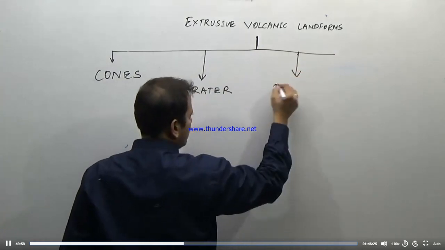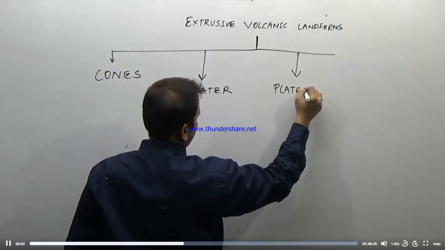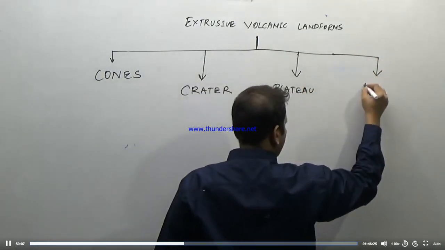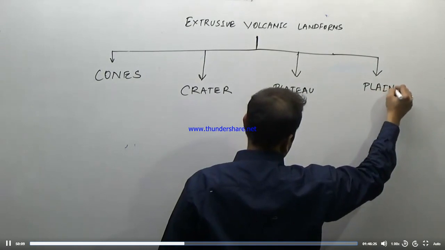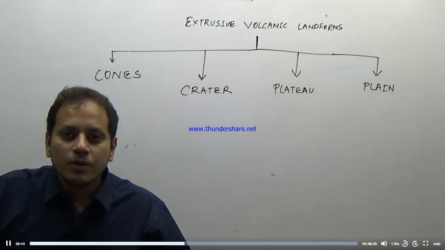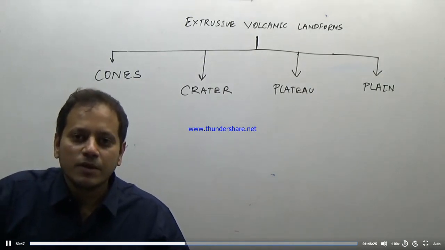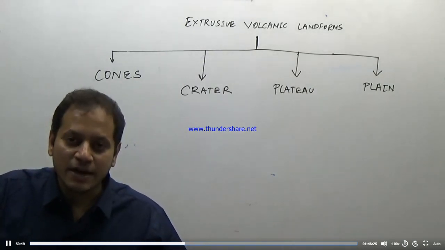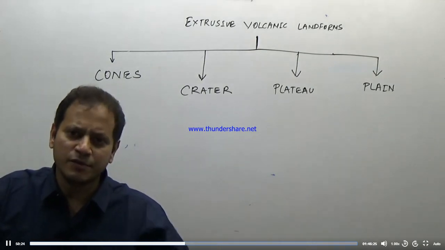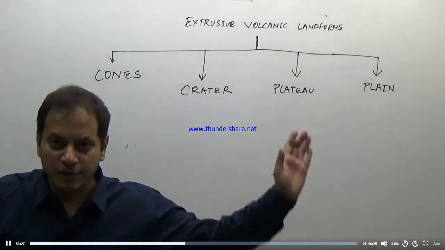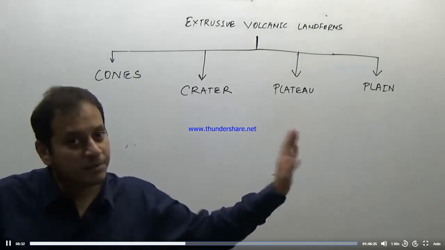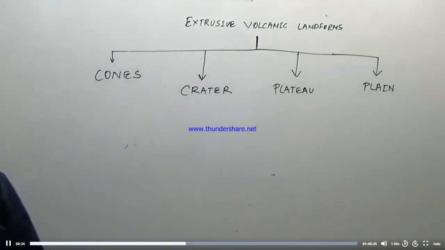Then volcanic plateau, and volcanic plain. What is the difference between a plateau and a plain? A flat land having steep sides is known as a volcanic plateau. Plain is a relatively flat land without a steep side. So you don't have to remember the plateau and plain regions in too much detail. The only thing you have to remember is the examples of these.